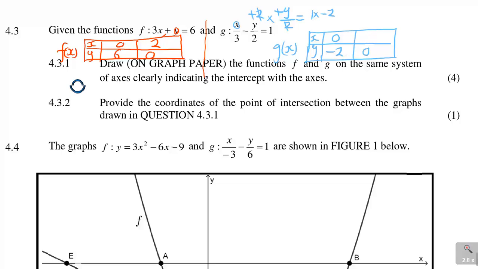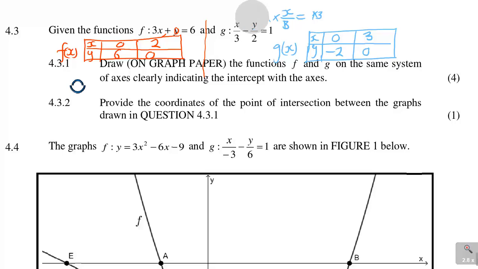You see that? And then you do the same thing and say, what about when y is 0? So when y is 0 here, what you have is x over 3 is equal to 1. Multiply by 3. Multiply by 3. You are solving for x, so you see that x is equal to 3.